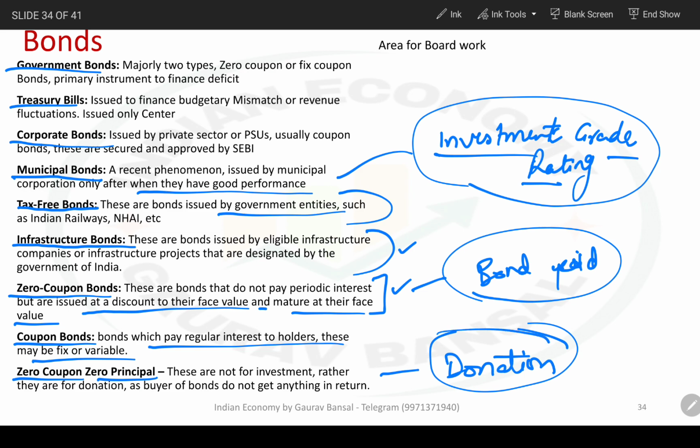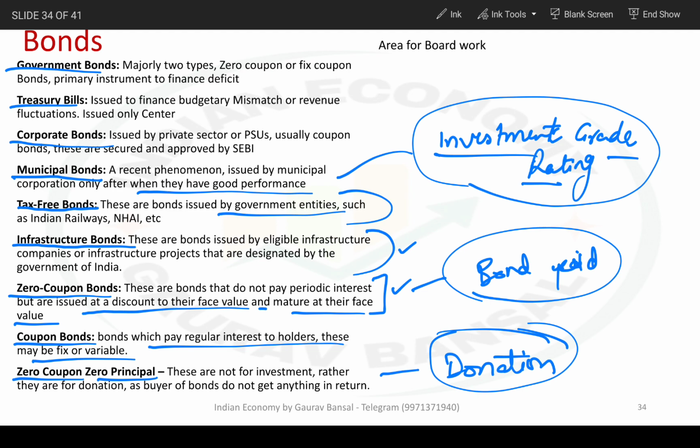Now what is the context of a zero coupon, zero principal bond? The Government of India is about to launch a social stock exchange. On this social stock exchange, we are going to list the NGOs, the non-government organizations, not-for-profit organizations. Such organizations are going to get donations through a stock exchange-like institution. And when you buy the bond for those NGOs, essentially you are donating to those NGOs.